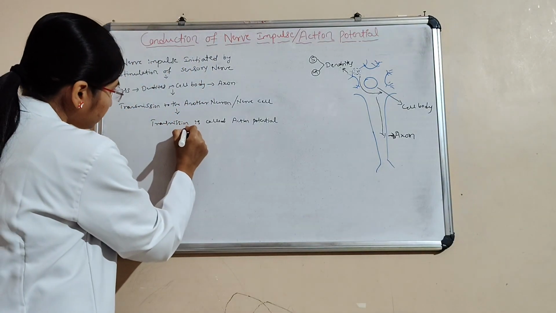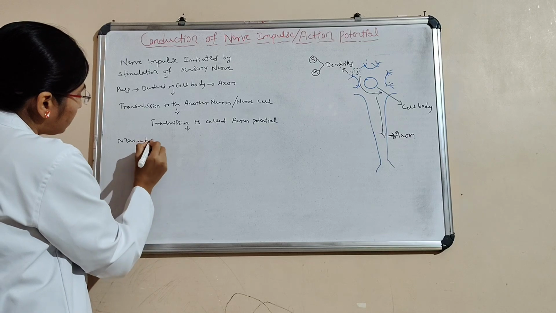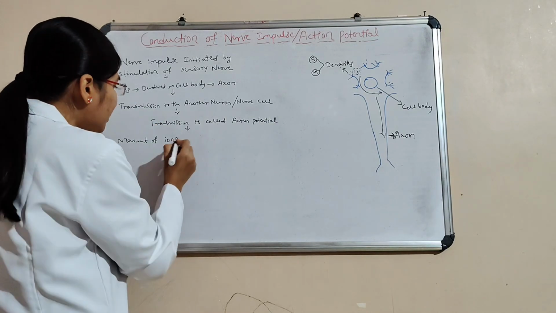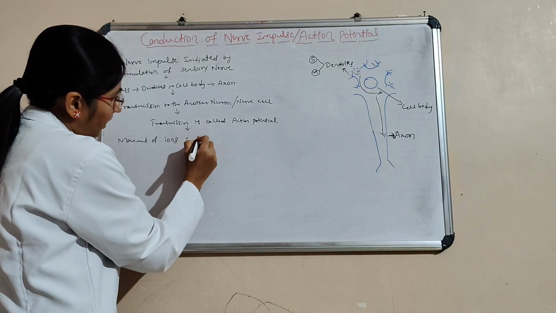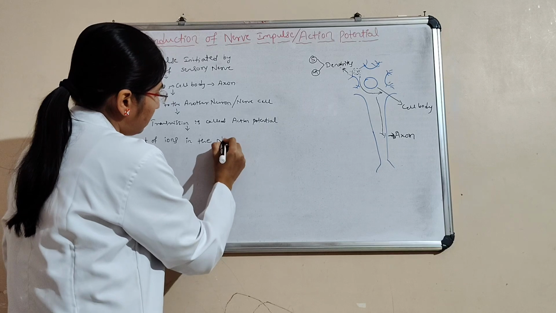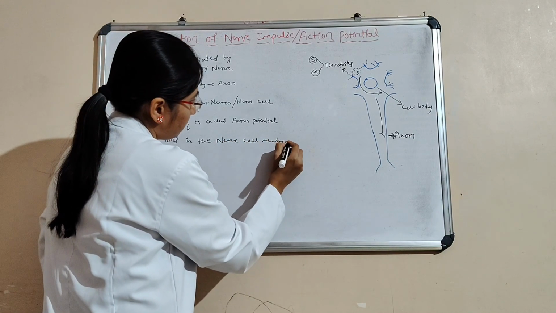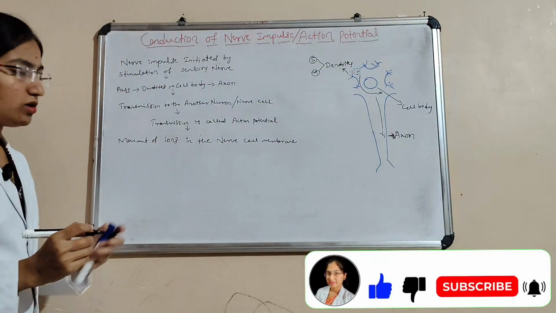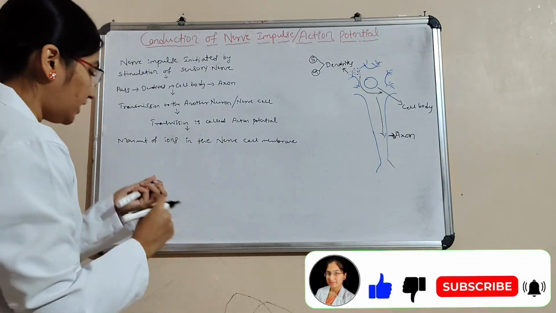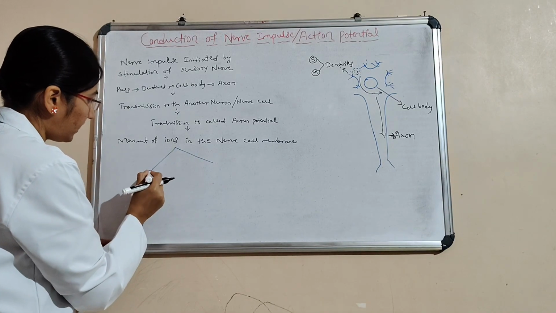That is, the movement of ions present in the nerve cell membrane. Here we come to the ions: anion and cation.